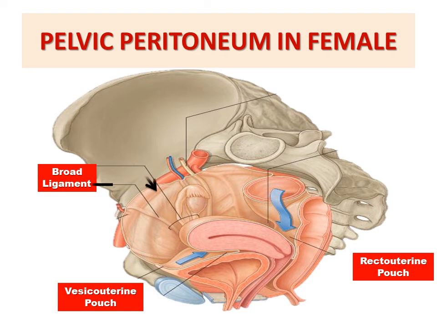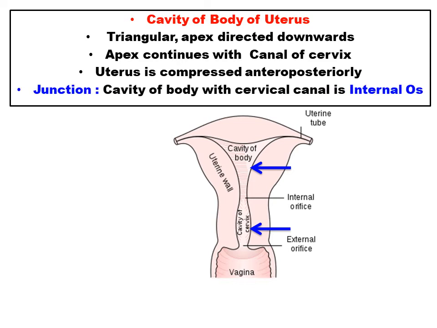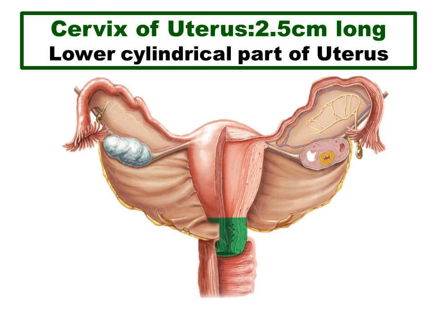The lateral view showing the broad ligament, the recto-uterine pouch and vesico-uterine pouch. The cavity of the body of the uterus is triangular, the apex is directed downwards and is continuous with the canal of the cervix, or cavity of the cervix. The uterus is compressed anteroposteriorly. The junction between the cavity of the body and the cervical canal is the internal os.